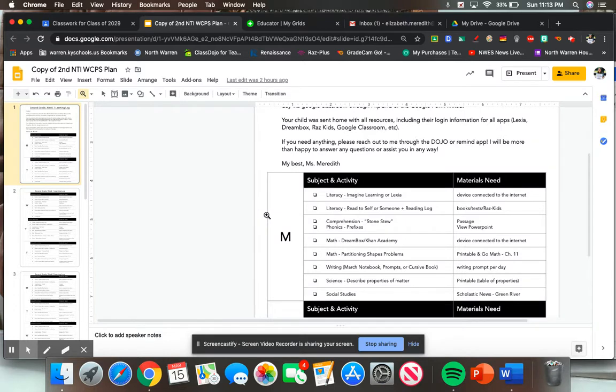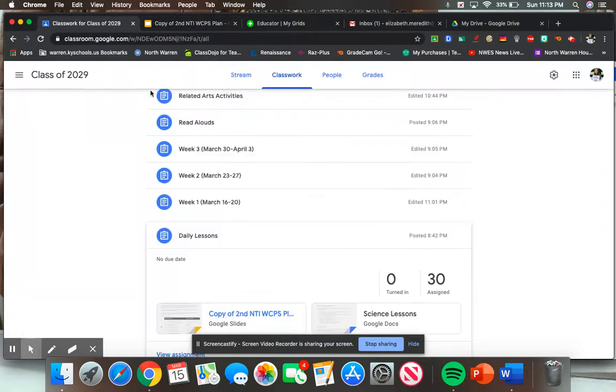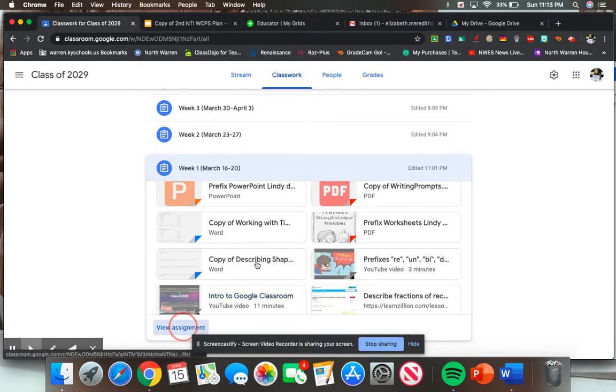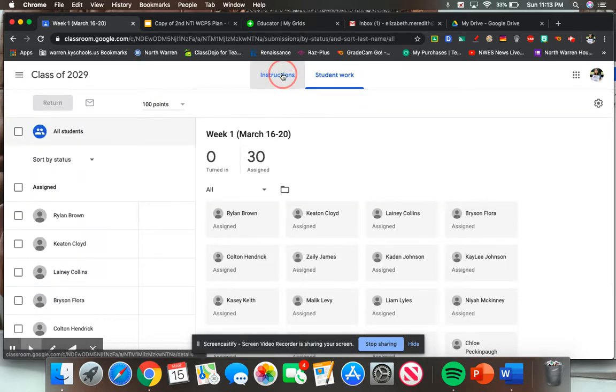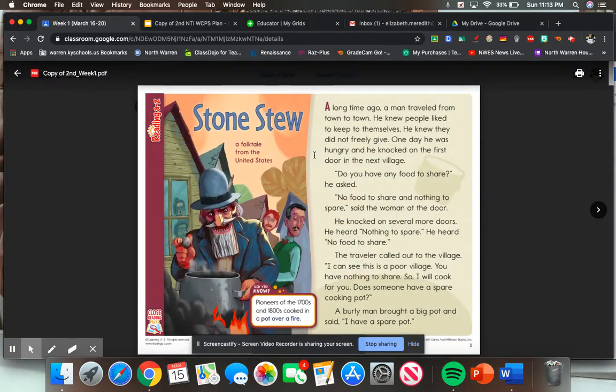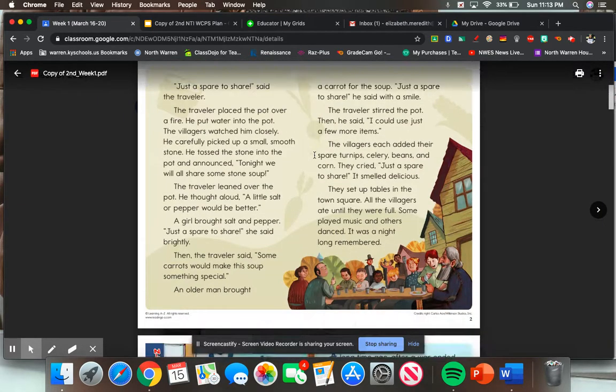Okay. So for reading today, you're going to be reading a story called Stone Stew, and you're going to be learning about prefixes. Okay. So check in your folder or check on Google Classroom. And the first thing that I want you to do is I want you to read a story called Stone Stew. So it's this first one. And you're going to be reading about folk tales.